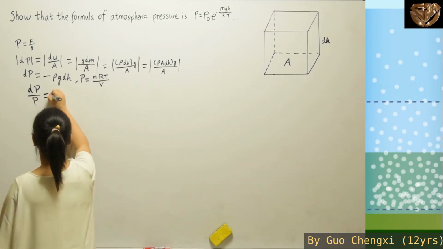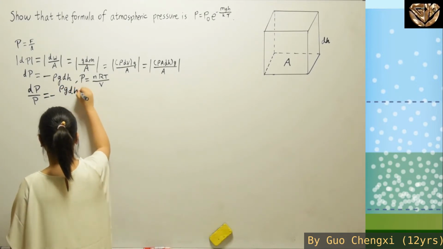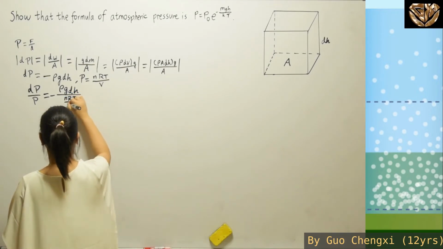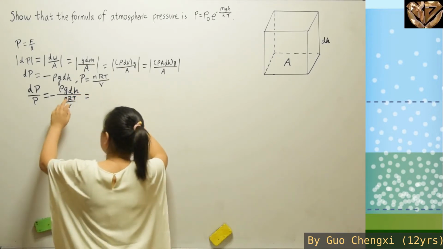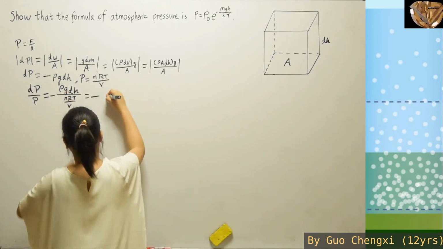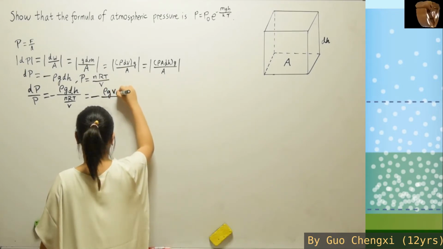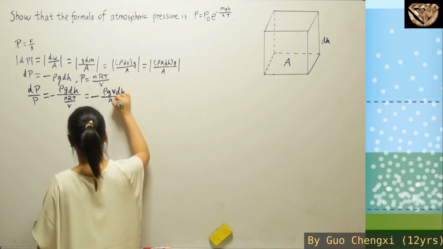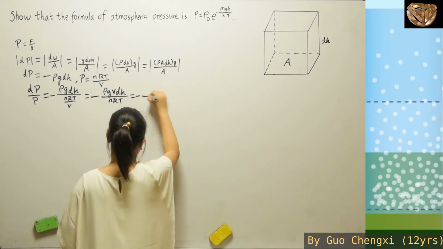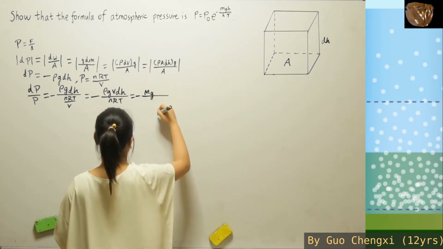So dP over P is basically negative rho g dh over nRT over V. And the denominator, this part can be reciprocated and go to the numerator, and we'll get negative rho g V dh over nRT. So what is density times volume? It is the mass, right? But wait, why is this M capital?